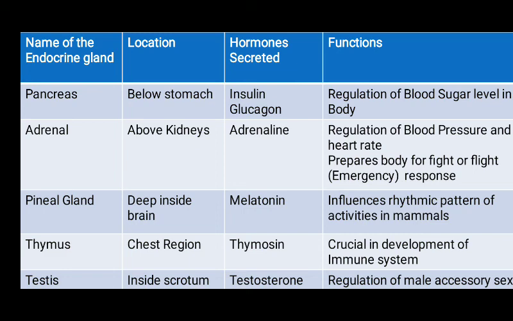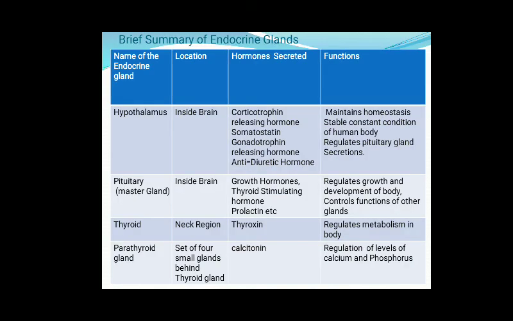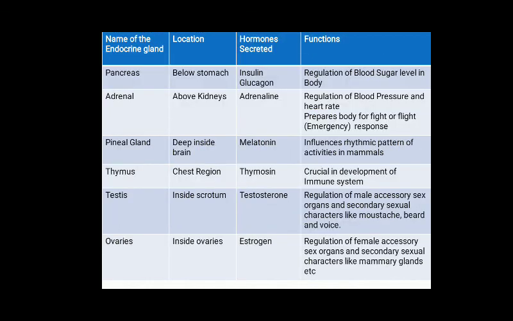And next are testes. Testes जो होते हैं, they are present in males only, and they produce a sex hormone which is known as testosterone. And this testosterone, इसकी क्या function है? It helps in regulation of male accessory sex organs, and it helps in development of secondary sexual characters like mustache, beard and voice in males. ठीक है.